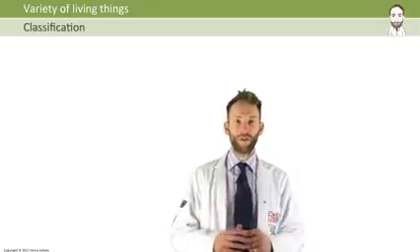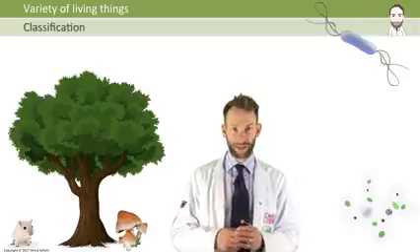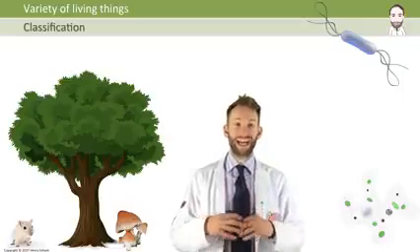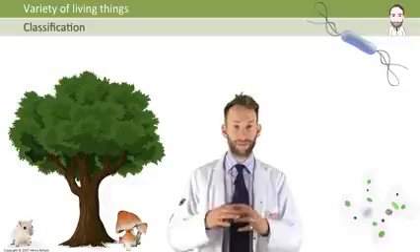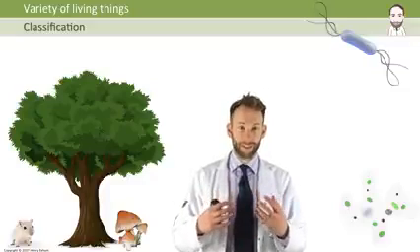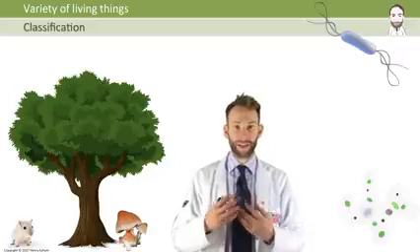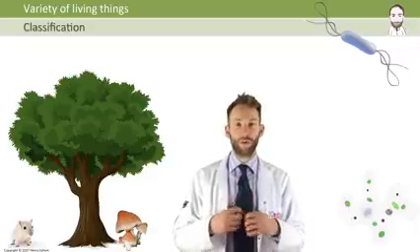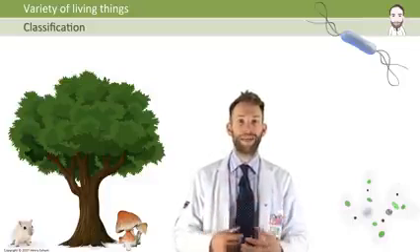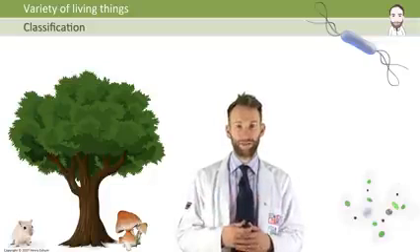So, all living organisms can be classified into groups based on certain criteria. It's important to do this in biology so that you can learn more about an organism from the others in its group, but also it helps when you are discovering new organisms and trying to work out things about them, and also when you are communicating with other scientists to be able to be talking about the same types of organisms and using a common language when you're describing them.